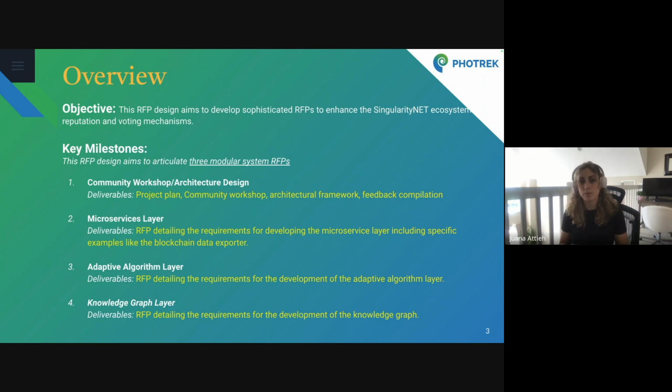The second RFP will be detailing the requirements for the microservice layer. So some specific examples could be like a blockchain data explorer that imports transaction data that will be inputted into those calculations. And then an adaptive algorithm layer, and then also a knowledge graph layer, where we'll be focused a lot also on exploring and collaborating with a lot of the existing solutions that are out there. And the goal with this is to output these RFPs in a way that the community can then take on and continue these efforts and build independently.